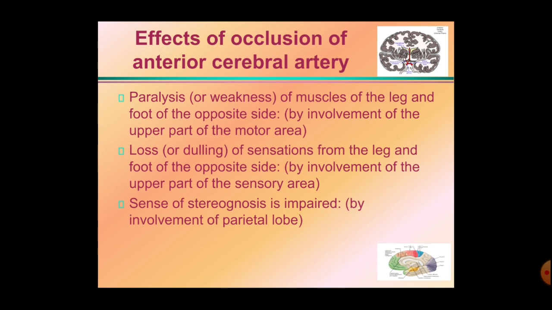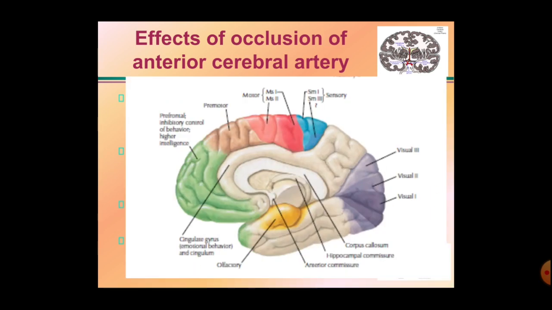Then the sense of stereognosis is impaired due to the involvement of the upper part of the superior parietal lobule and that of the medial surface. This is the area for the stereognosis. There will be personality changes due to the involvement of the frontal lobe, that medial frontal gyrus. This is the personality area, and this is the superior parietal lobule, the area for the stereognosis. It will be impaired in the effect of occlusion of the anterior cerebral artery.